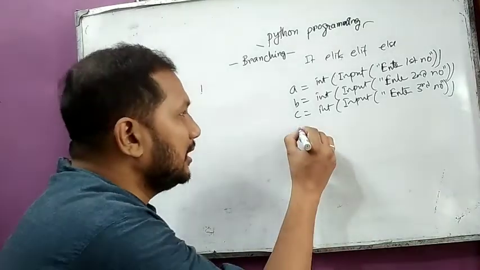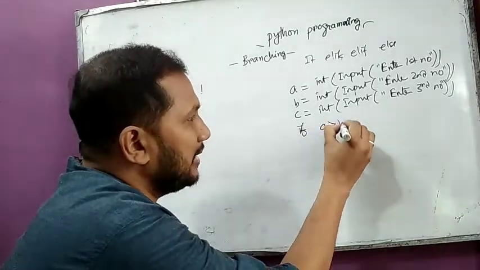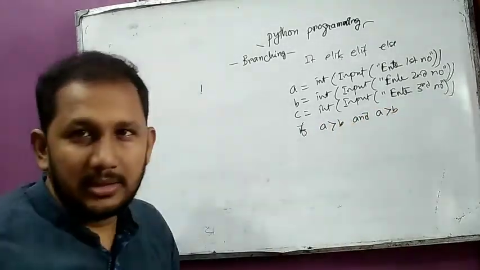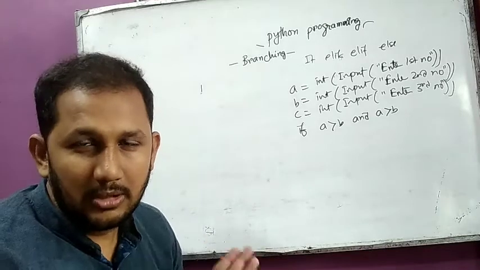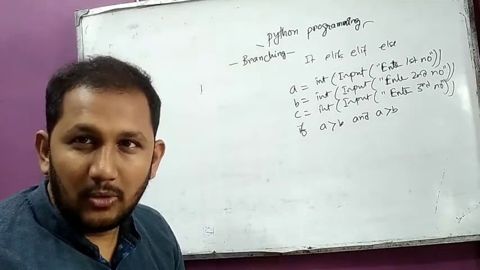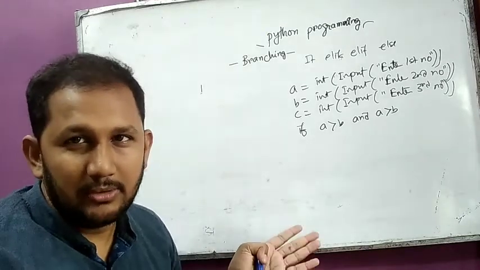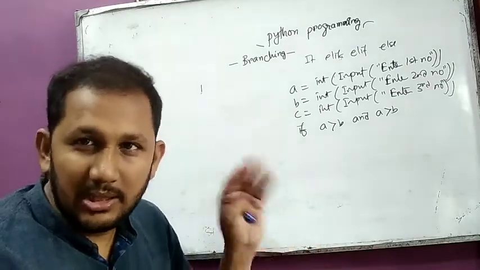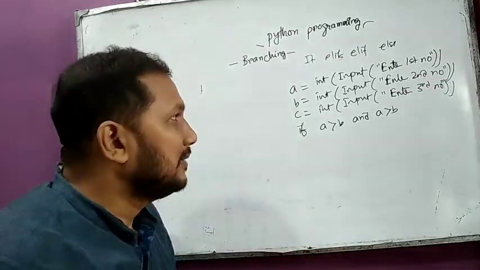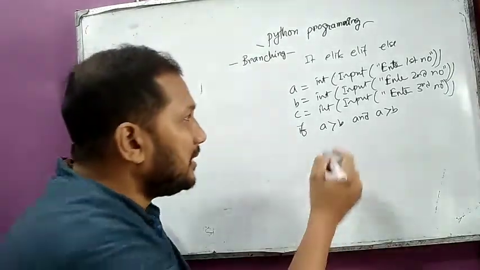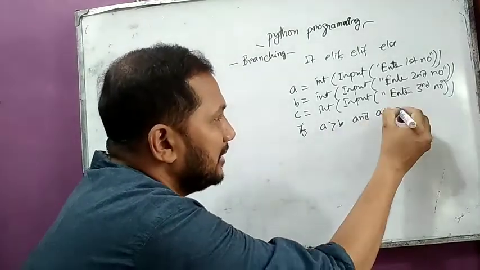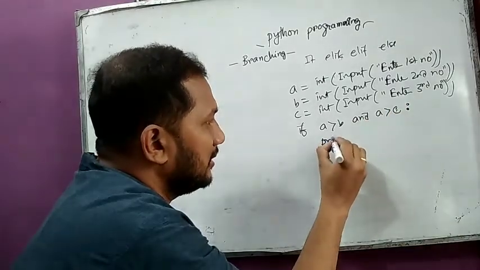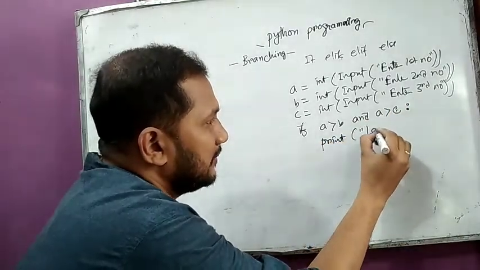Now we have to check if a greater than b and a greater than c. And is a logical operator. It combines more than one condition. If all conditions are true, then it will execute the statement. If one of them is false, then it will never execute the statement within the if. If a greater than b and a greater than c, then print largest is